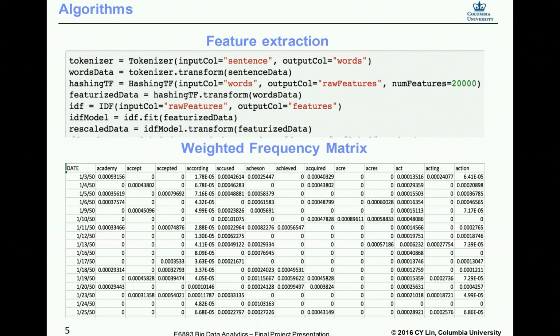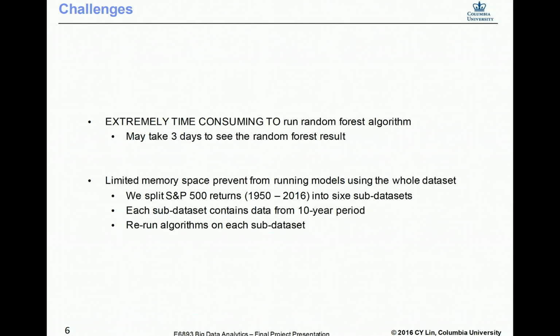And here's a screenshot of our feature engineering process. These are the main steps, and the weighted frequency matrix is the input of our model. So far, we have found two challenges. The first one is that some ensemble models, such as random forest, are really time consuming. It may take a long time to get results.